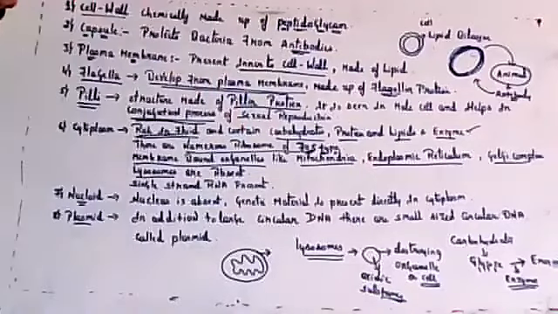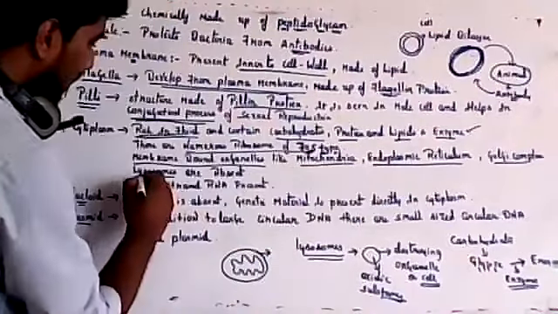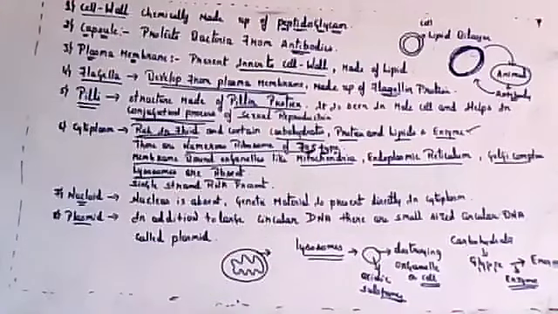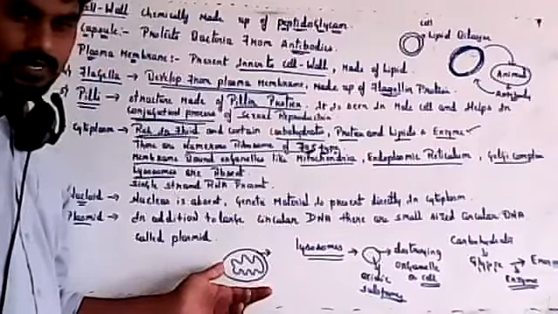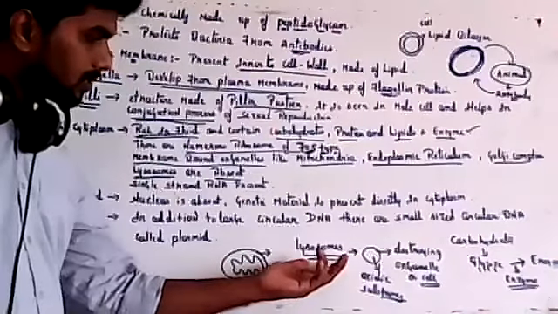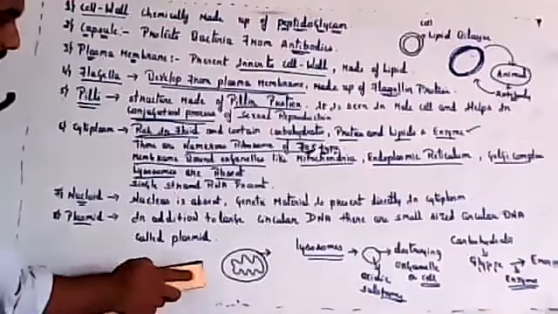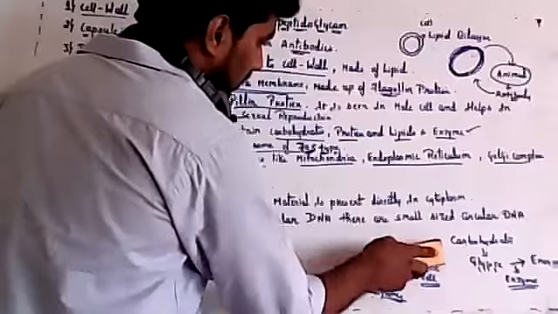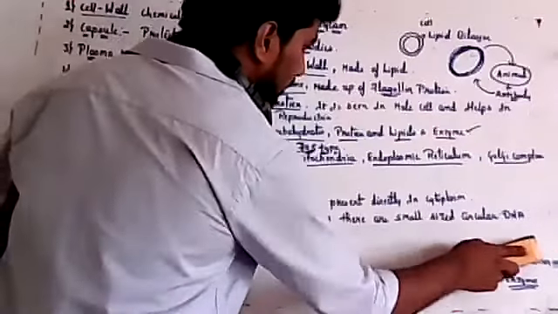So such organelles, mitochondria, endoplasmic reticulum, Golgi complex, lysosomes are absent. Membrane bound organelles are absent. You will not find mitochondria, chloroplast, lysosome, Golgi complex in bacteria. So all the organelles will be absent in bacteria.